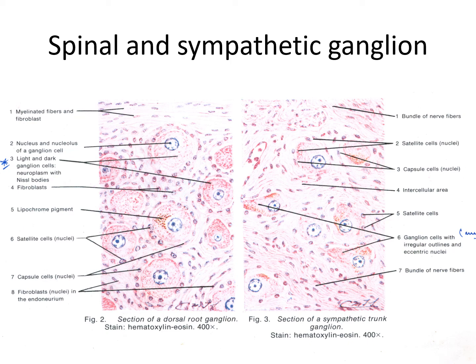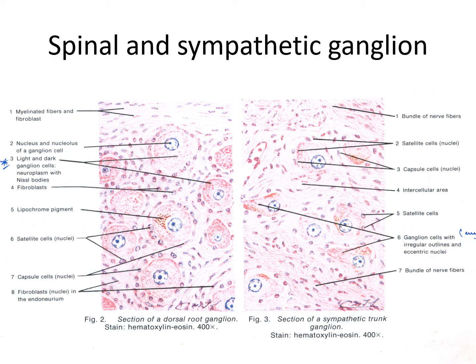The multipolar neurons with eccentrically placed nuclei are not arranged in defined groups as in sensory ganglia but are scattered throughout the ganglia. The nerve fibers are non-myelinated and thinner. They are therefore much less conspicuous than in sensory ganglia.